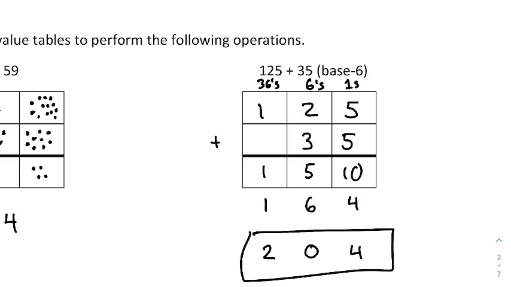And this is how you want to leave your answer. Keep in mind that this is base 6. So 2 36s, no 6s, 4 ones. That's a total of 76 in base 10 if you wanted to convert it.